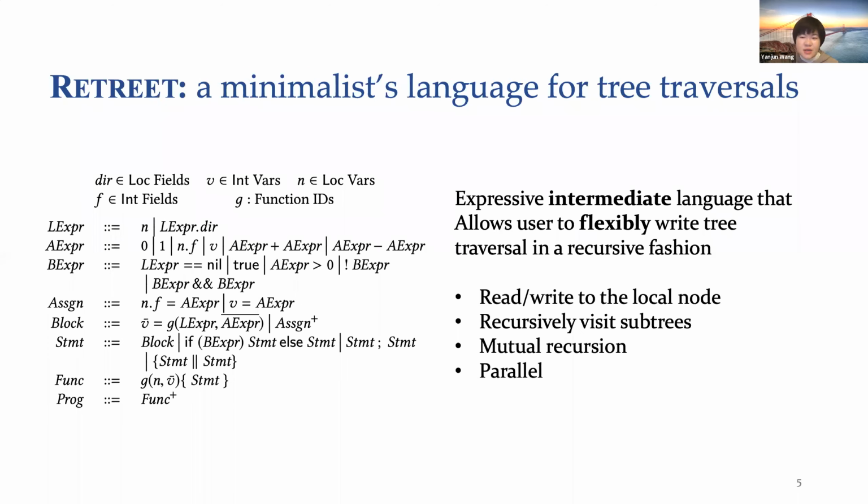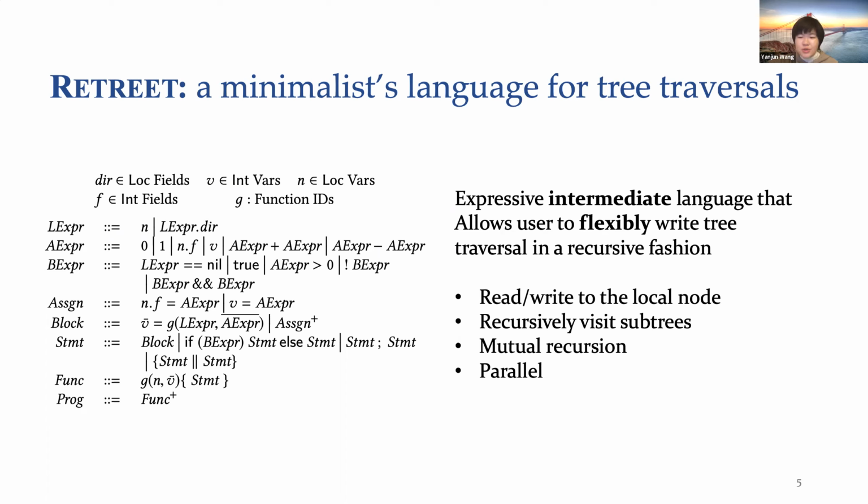We first designed a language, also called Retreat, for tree traversals. Retreat is a minimalist language for tree traversals and is designed to serve as an intermediate language for analysis. Among other restrictions, Retreat does not support loops or tree-shaped reconstructions, though these features and constructs usually can be translated into Retreat.